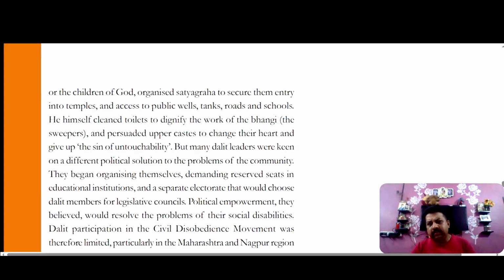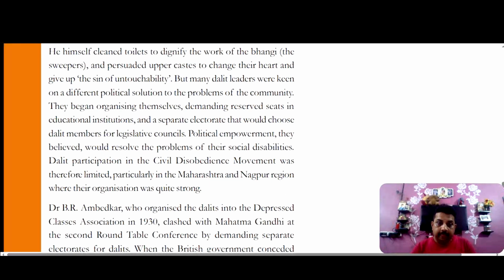He requested them to try to give up the sin of untouchability. Everyone is a brother and sister of India. And he told that Dalit participation in the civil disobedience movement was necessary to free our country from colonial rule.